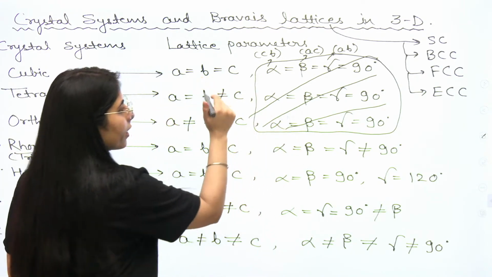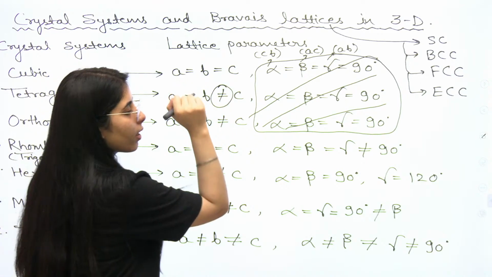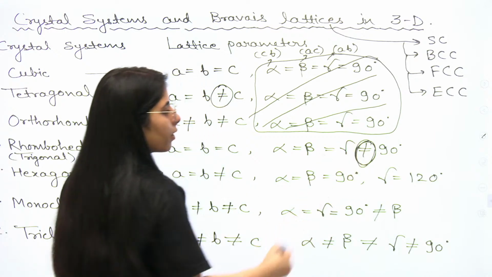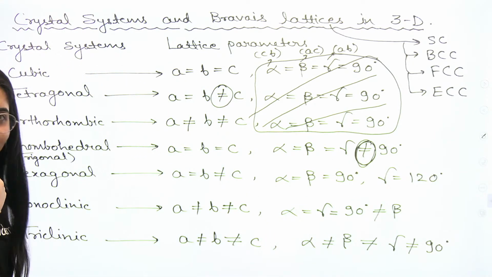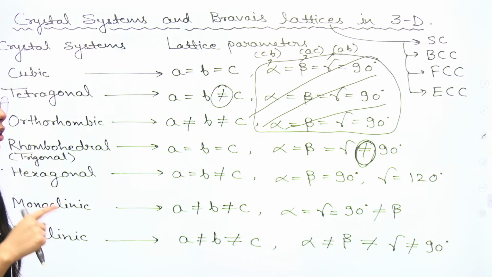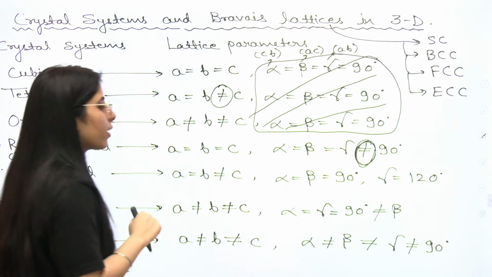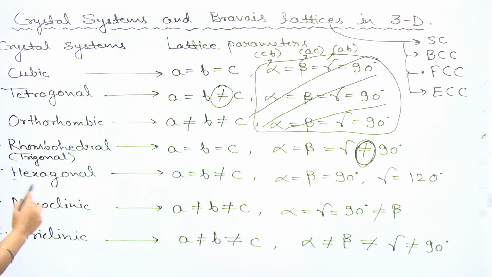From the right hand side here we have introduced the not equal to sign. Here also from the right hand side we will start introducing it. That is not equal to 90 degrees. Like that: alpha is equal to beta is equal to gamma not equal to 90 degrees. Again, once you made gamma not equal to 90 degrees, then you reach the hexagonal part.